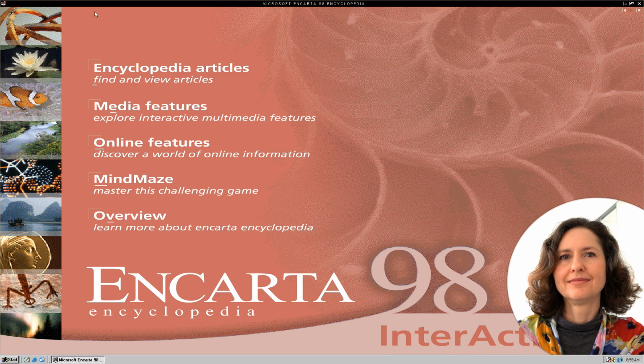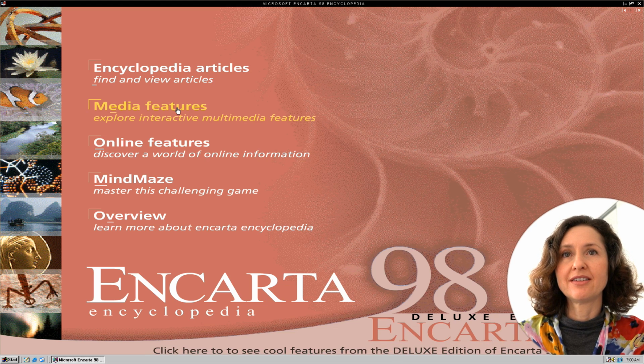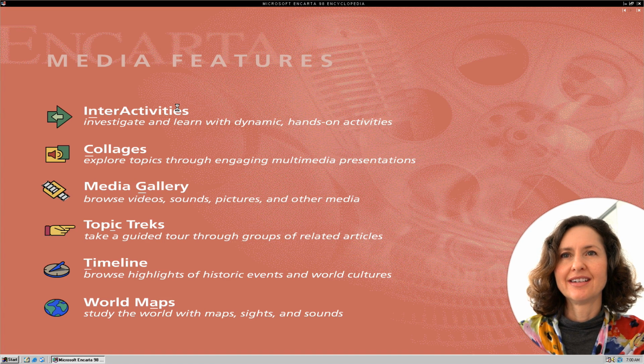And now I want you to try and check out the timeline and find out about the Apollo moon landing. It's going to be some kind of an interactive feature somewhere. Where do you think this would be? The timeline. Without using online features. Okay, so it's not online features. Must be media features, what's on the disc itself. And you want to see a timeline.